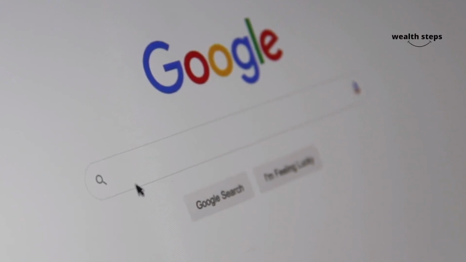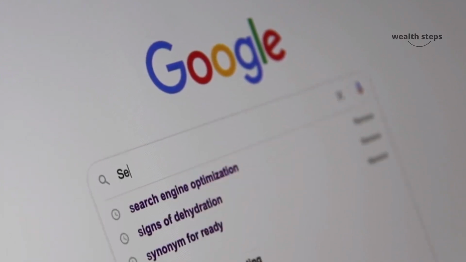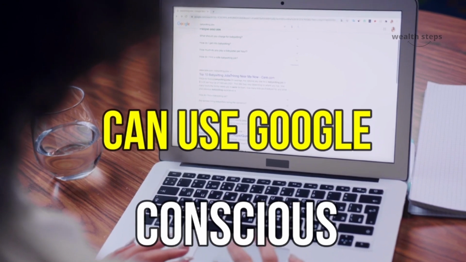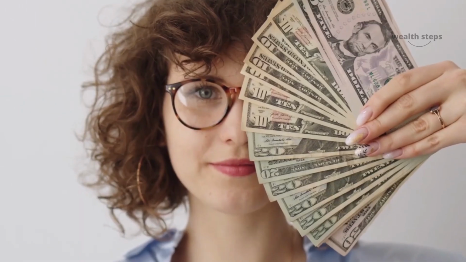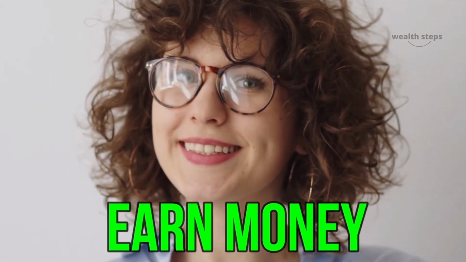I'm sure we all have likely used Google to search about something we need to know, but I guess that many of us are not conscious that we can use Google to earn a considerable amount of money online. Yes, you heard that right.